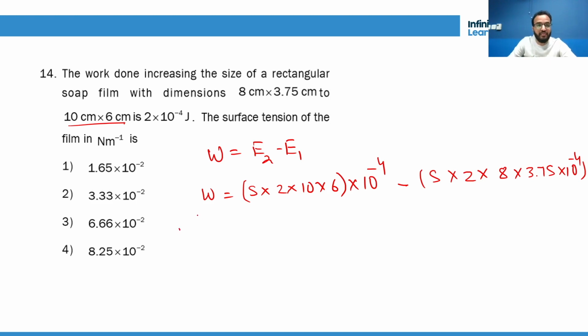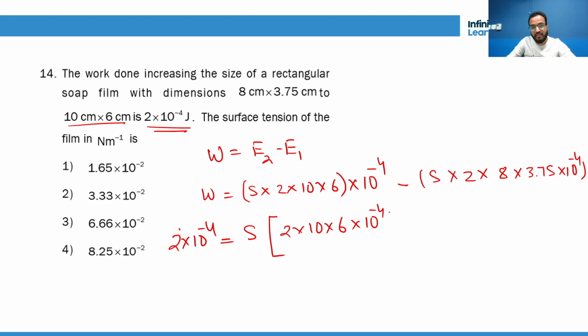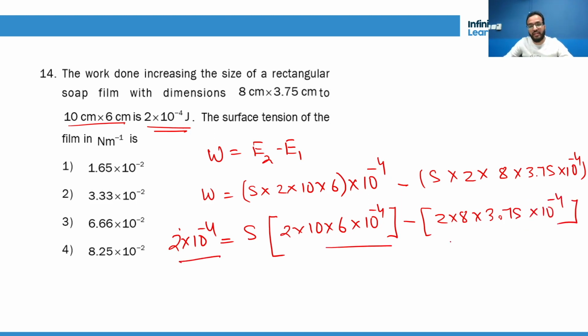This will be equal to 2 into 10 to the power minus 4 S common, 2 into 10 into 6 into 10 to the power minus 4 minus 2 into 8 into 3.75. So this is how you completely solve it and get the answer. This is the answer, right?